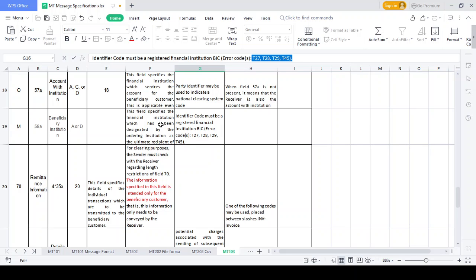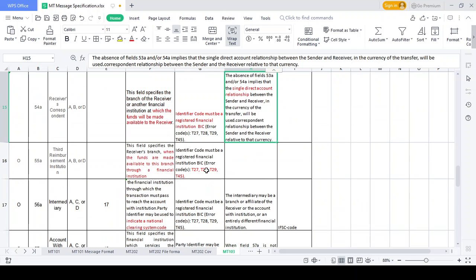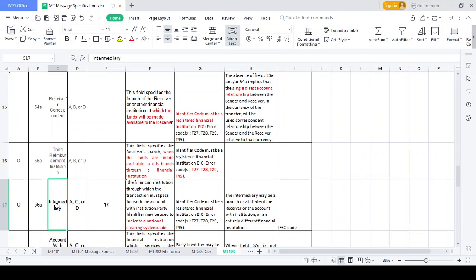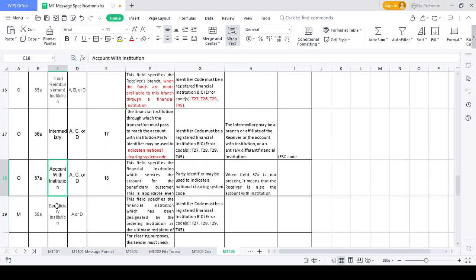Where we are is the beneficiary account with institution. Intermediary, you are clear right now? Yes.